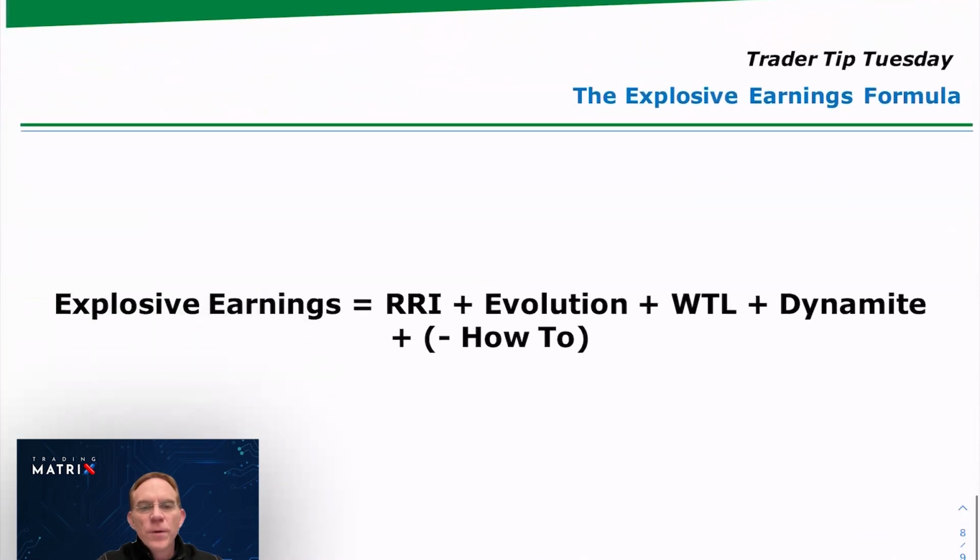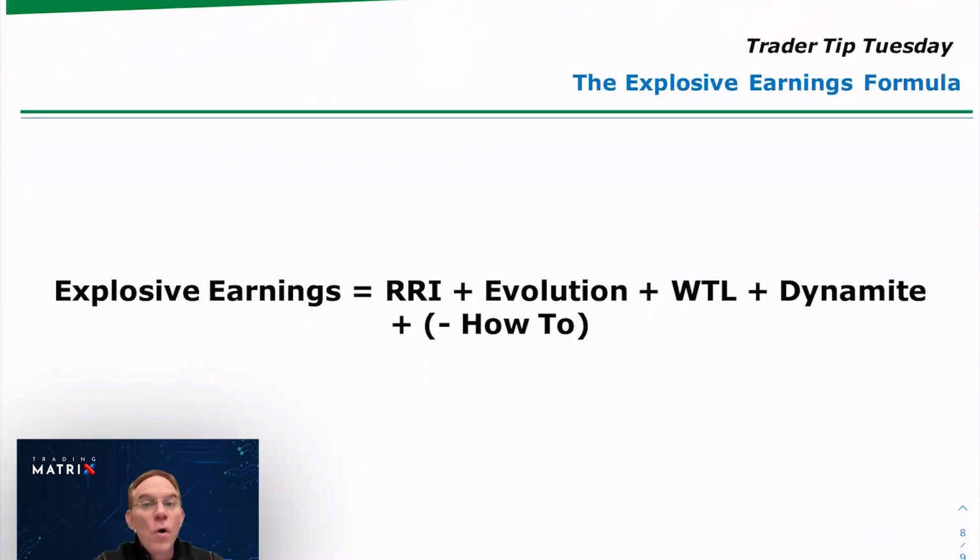So that's our formula. There's a lot here. I could teach a whole course on this. But for now, I just want you to recap. It's explosive earnings equals reasonable, radical, and possible goals, the evolution of self, who do you need to become, WTL, who needs to help you, what technologies can you use, and how do you institute leverage, minus how-to.